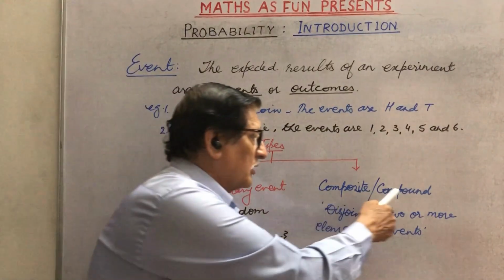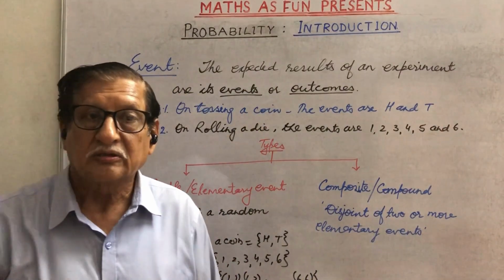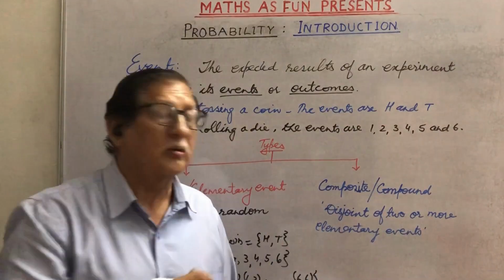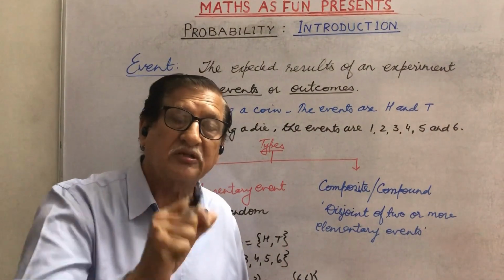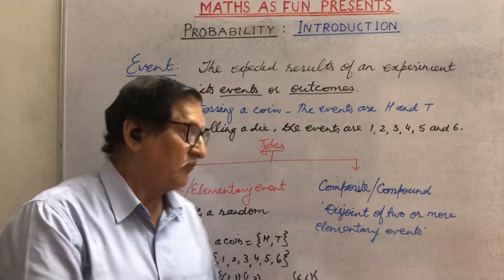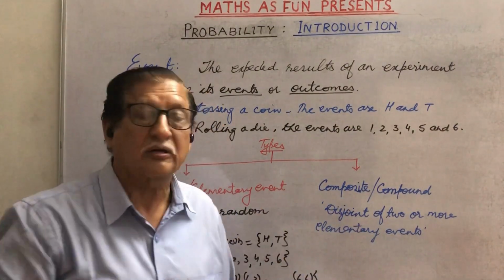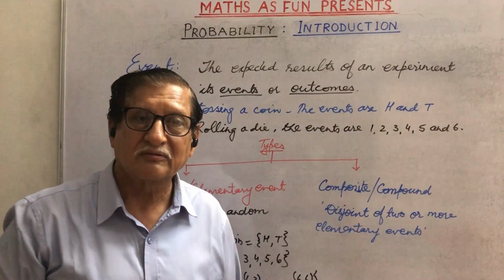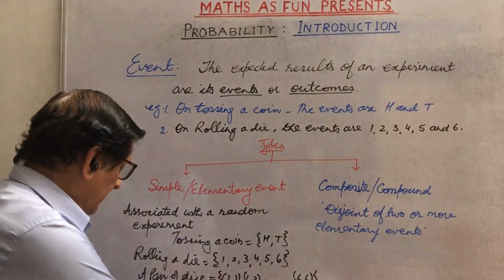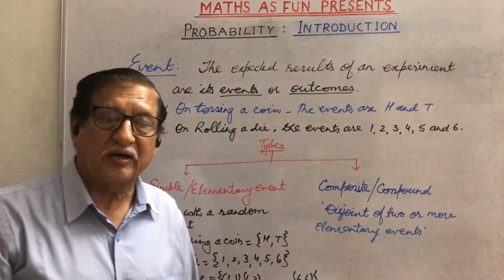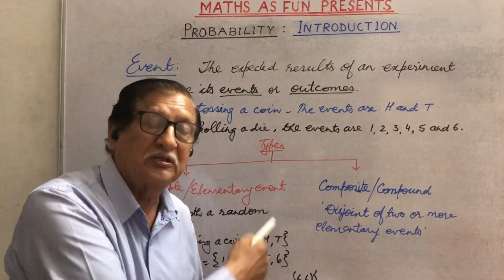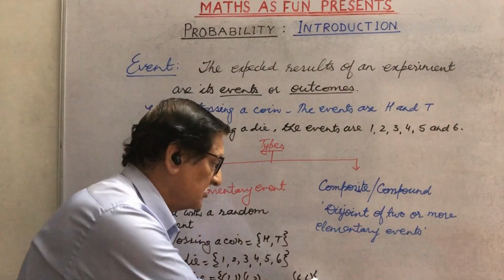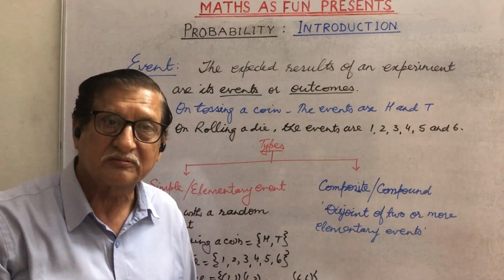But when we talk about composite or compound events, these are a union of 2 or more elementary events only. Actually, they are also associated with a random experiment. Then what is the difference between elementary and compound events? Suppose we are rolling a pair of dice. We are getting 1, 1, 1, 2, 1, 3 up to 1, 6, then 2, 1, 2, 2 and so on up to 6, 6. We are getting all the pairs of the numbers.